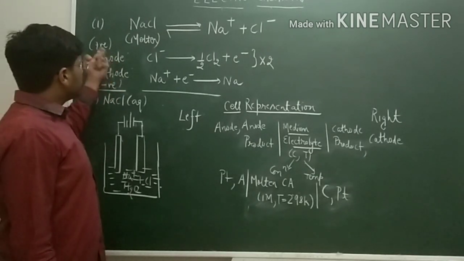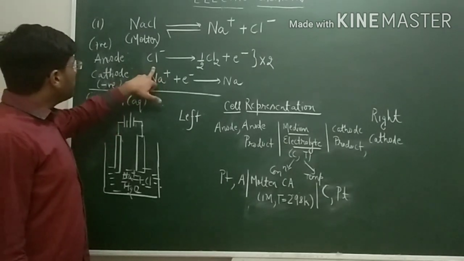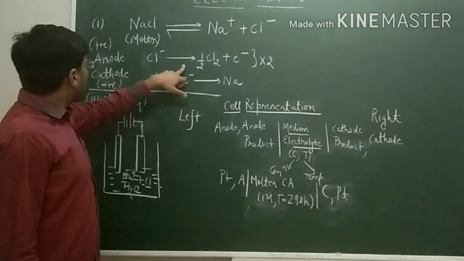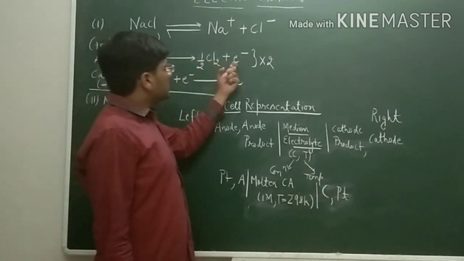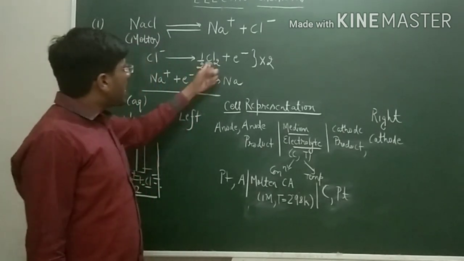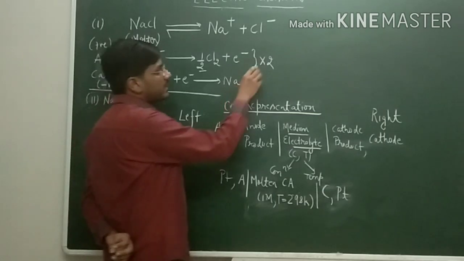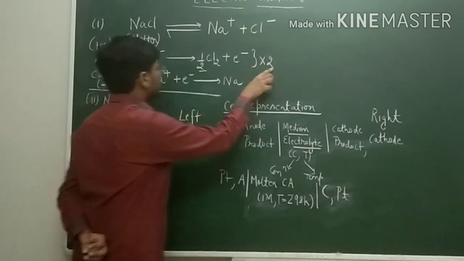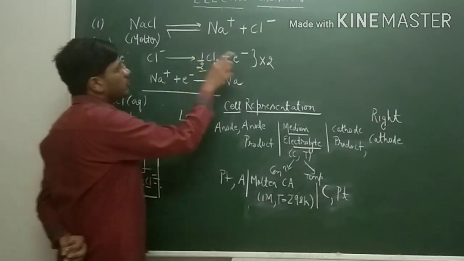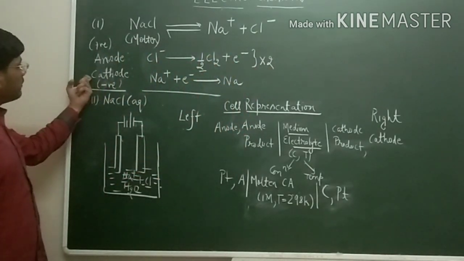Since it is positively charged, the chloride ion which is negatively charged will move here, and at the anode oxidation will take place, meaning it will lose the electrons. Now many of us have a doubt why we have written half here. The simple logic is that to balance the equation we have written half, or else we can multiply it with 2.